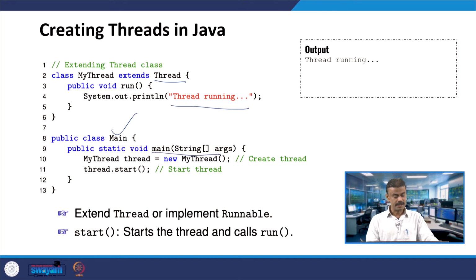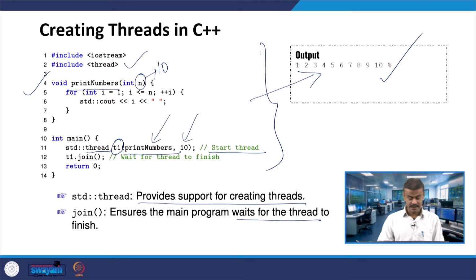Here I am creating the thread object under the class MyThread. You are allocating memory with the constructor MyThread. This is the syntax for creating the thread, exactly as we did in the line number 11 equivalent.